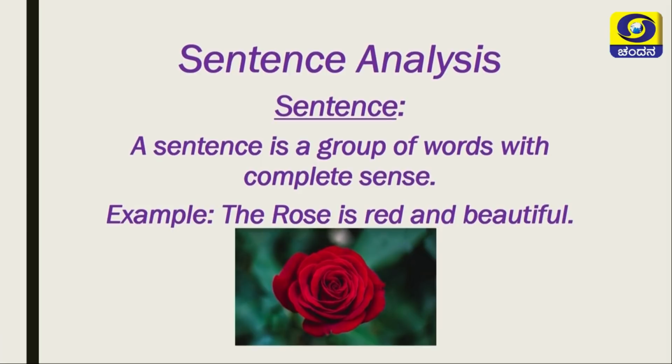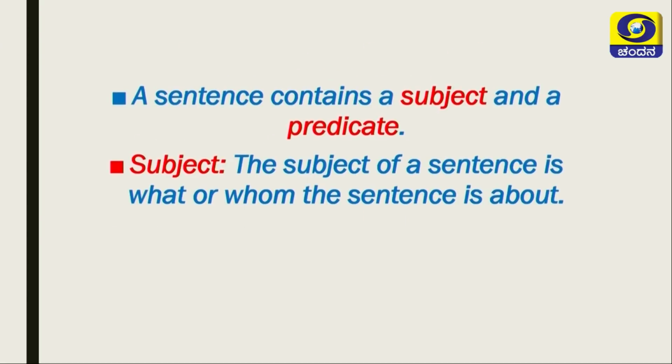Let's recall again. A sentence is a group of words with complete sense. Example, the rose is red and beautiful, isn't it? So, this gives us a complete sense. A sentence also contains a subject and a predicate. What is a subject? The subject of a sentence is what or whom the sentence is about. Understood? A subject is very important in a sentence. If there is no subject, there is no meaning.